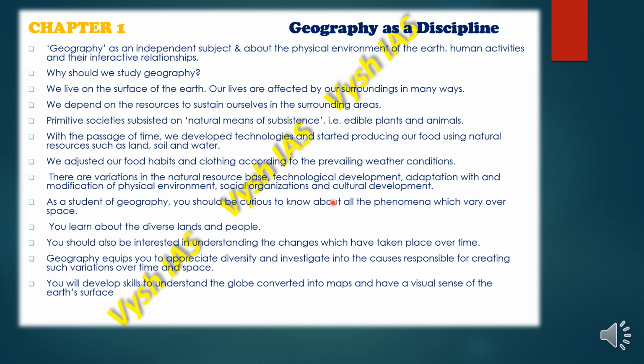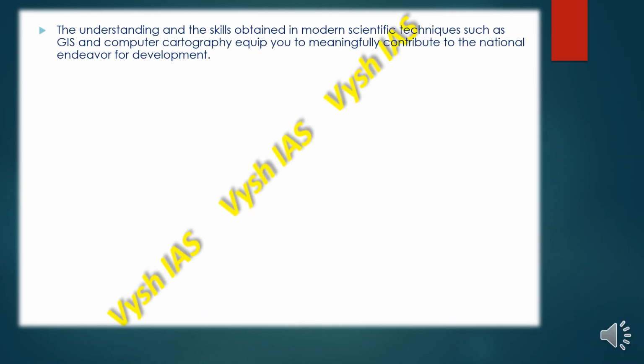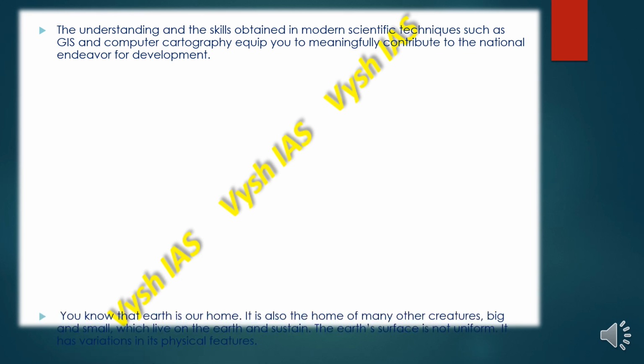For example, suppose you are writing a mains answer and you have to draw the map of India to explain certain things, suppose you want to show where the different soils are present in India. How we make a picture in our mind of the India map, that is how we develop skills to convert the globe or the different maps and have a visual sense of the earth's surface. The understanding and the skills obtained in modern scientific techniques such as the global information system and computer cartography will help us to contribute to the national endeavor for development.